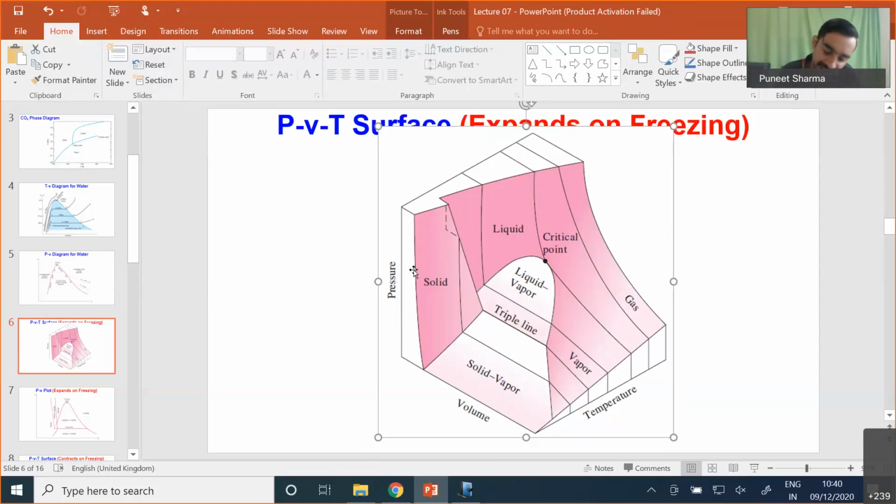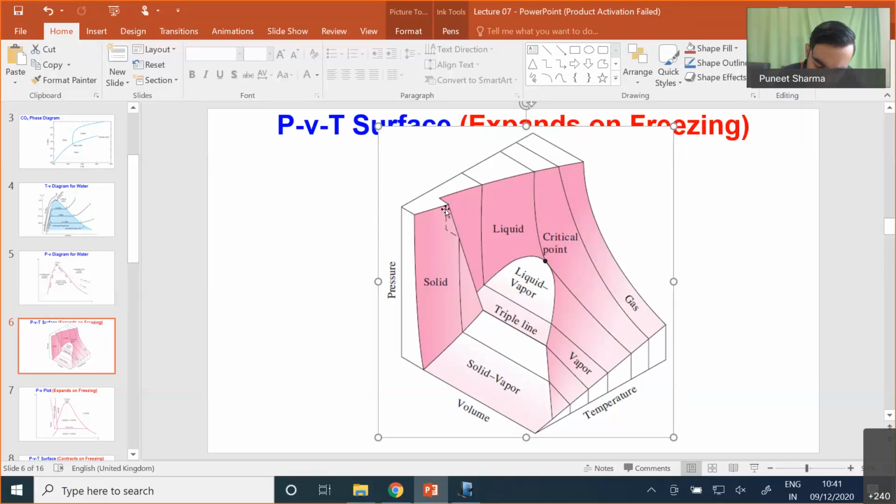You can clearly see that when we have the transition from liquid to solid, we have this small step over here, and you have to follow this step clearly. This small step represents the transition from liquid phase to solid phase.